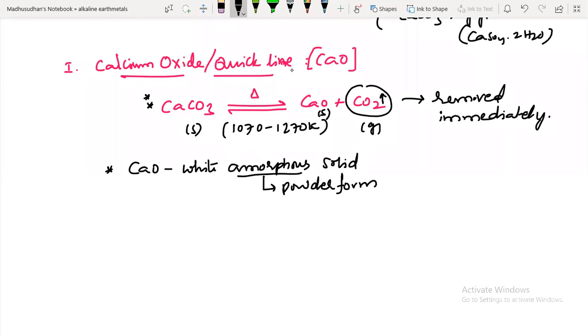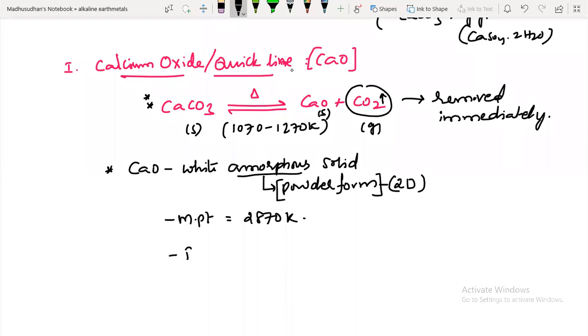Solids are of two types, crystalline solids and amorphous solids. This is an amorphous solid. That means it is always in powder form and the structure will be two-dimensional. If it is crystalline, it is a 3D structure. And this has a melting point of 2870 kelvins.